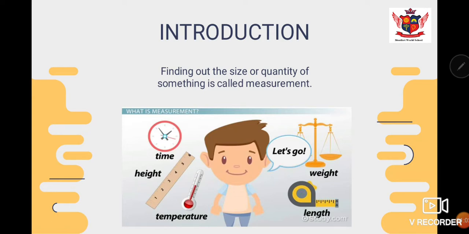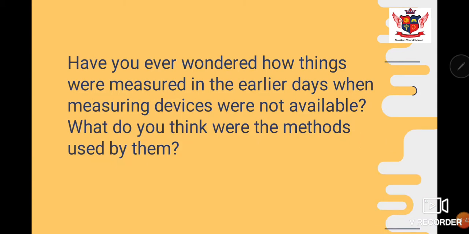Now, first of all, what do you mean by measurement? Finding out the size or quantity of something is called measurement. For example, you measure the size of your body, what is your height, what is your weight. So these are two different quantities which you are measuring, means you are finding out how much is your weight. You are trying to find out, right? So that is called measurement, trying to find out the size or quantity of something. What is the time right now? That is also a kind of measurement. What is your body temperature? That is also a kind of measurement.